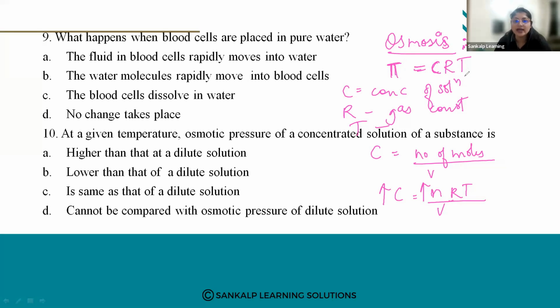So what did I say? Pi = CRT. One more time I'll explain. Pi = CRT. What is C? C is the concentration of solution. R is the gas constant and T is the absolute temperature. Concentration is nothing but the number of moles of solute dissolved in the volume of solution, given as small n divided by capital V, times RT.